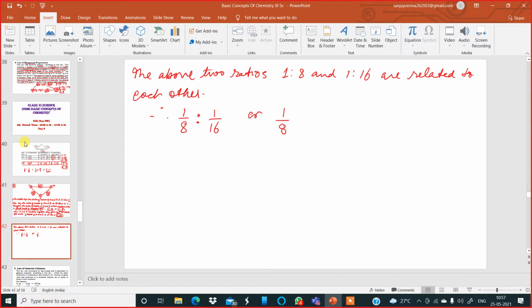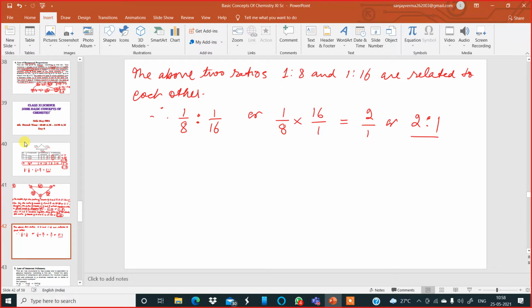1/8 into 16/1. If I simplify this, I'll get 2/1, or I can write it simply as 2:1. So this ratio 2:1 is a whole number multiple of each other. Am I clear?